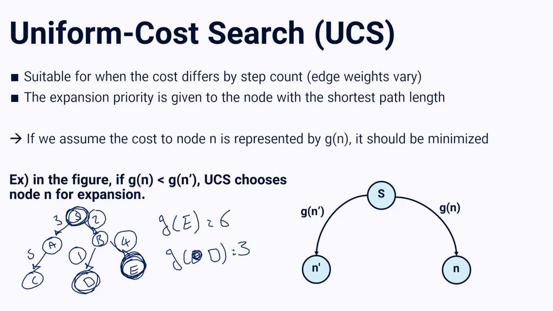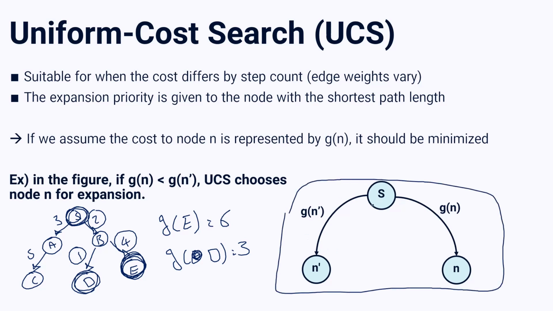And UCS chooses the node with the least value of g(n). So if you just take a look at this figure, we have an initial state node S and two nodes n' and n. To reach n', we have g(n'), and to reach n, we have g(n). So we have to choose the node with the least value of g. So if g(n) is less than g(n'), that means we have to expand the node n, because the g of n is less than n'.